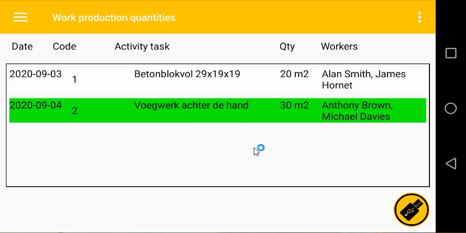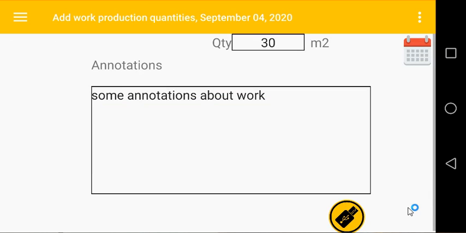To view the details of the entry, you simply click on the entry, it becomes green, and next click on the button on the bottom right corner, and you can edit.